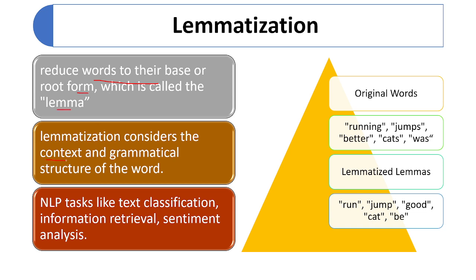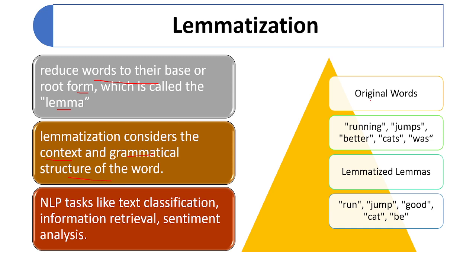Lemmatization considers the context of that word and the grammatical structure of the word. In the case of stemming, there is no context or grammatical structure. It's just removing the suffix or prefix portion. But in the case of lemmatization, it will convert according to the grammatical structure of the word, and it will match in your dictionary.